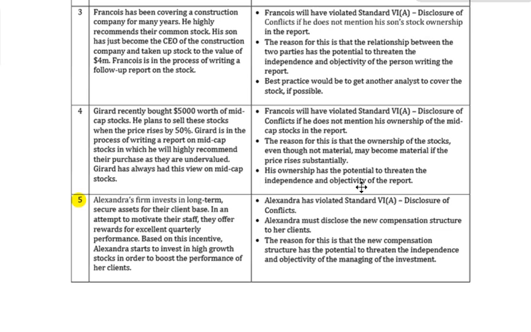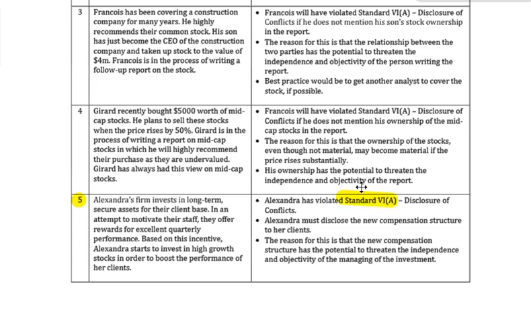Alexandra's firm invests in long-term secure assets for their client base. In an attempt to motivate their staff, they offer rewards for excellent quarterly performance. Based on this incentive, Alexandra starts to invest in high-growth stocks in order to boost the performance of her clients. Okay, this of course is a violation of Standard 6A.